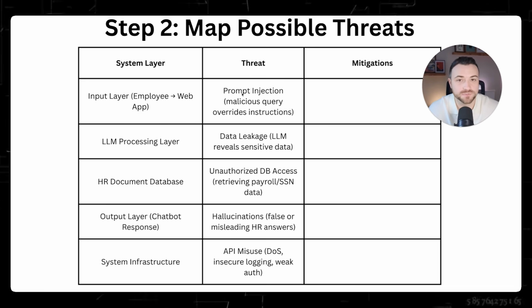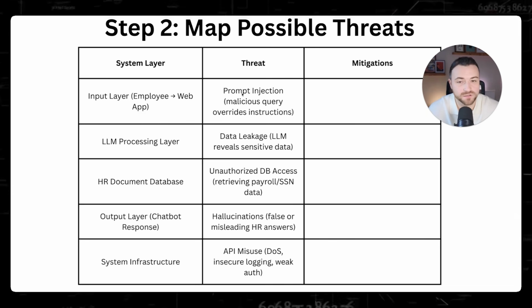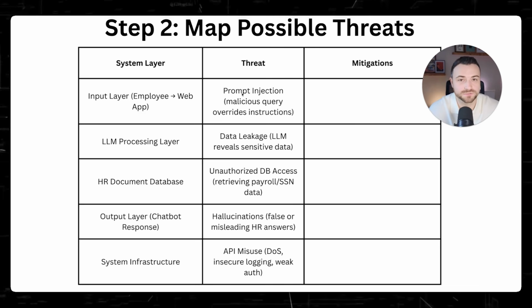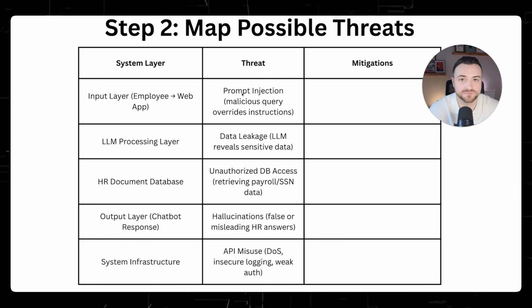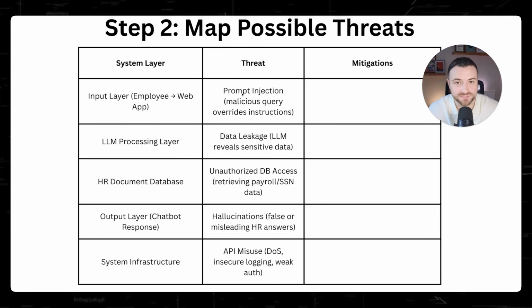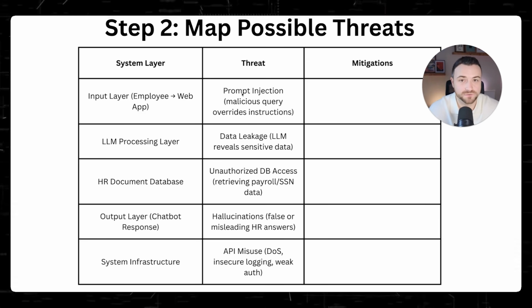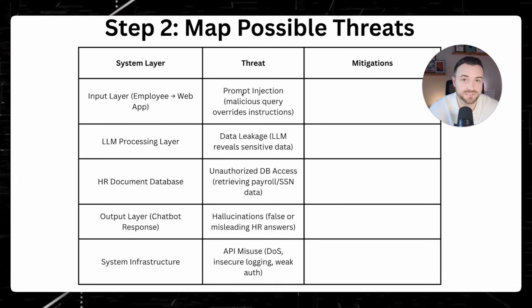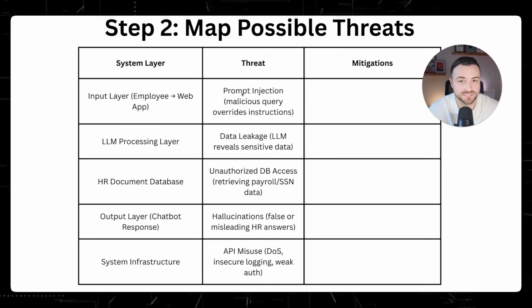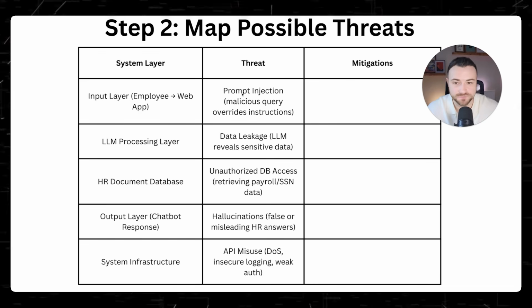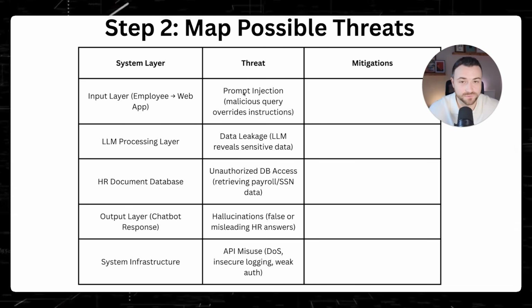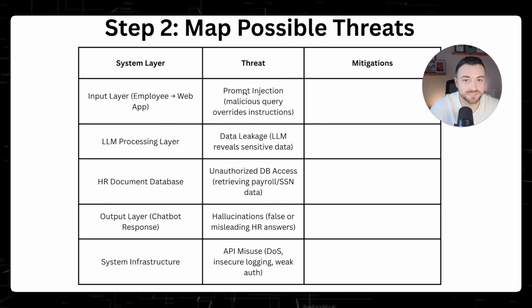If the HR personnel or the attacker is able to override these prompts, we'll be able to retrieve sensitive information such as the CEO's salary, for example, or maybe even specific usernames and passwords from individuals who work in the company, all depending on what's stored in the HR system that isn't supposed to be revealed by this AI chatbot. So prompt injection is definitely something that we're going to want to keep an eye on with this chatbot HR tool.